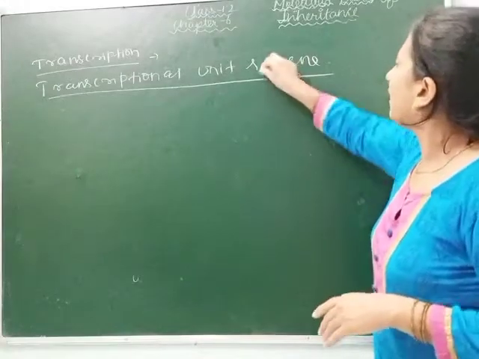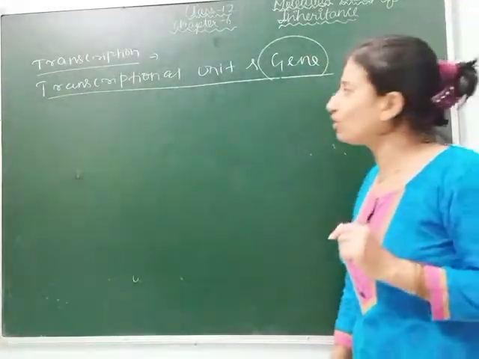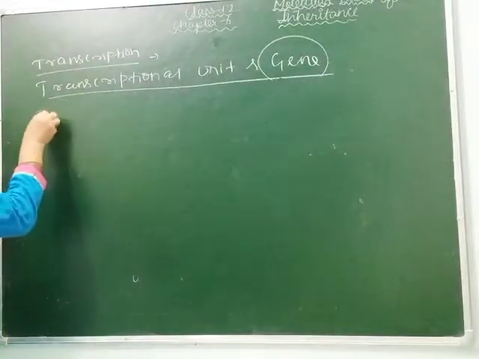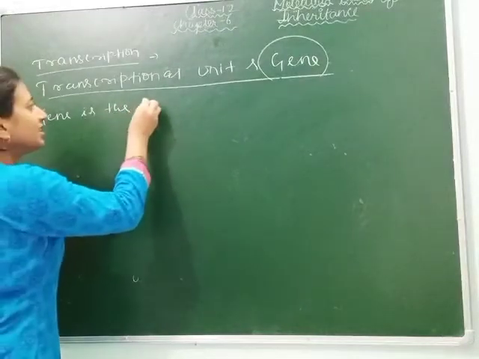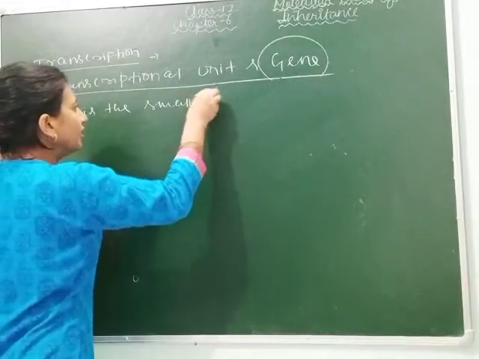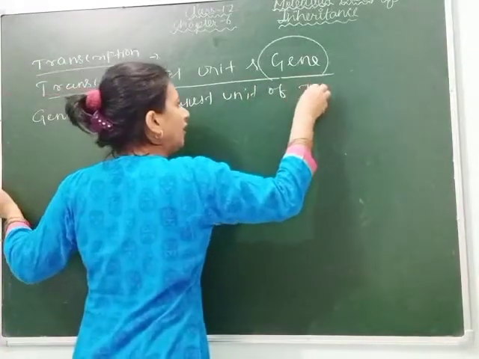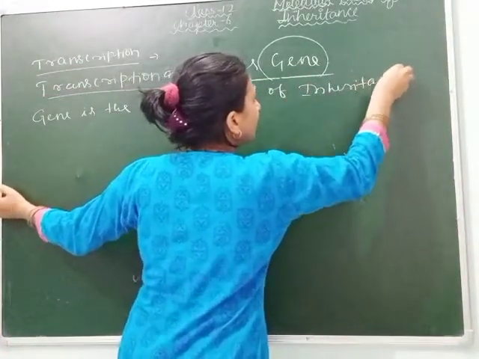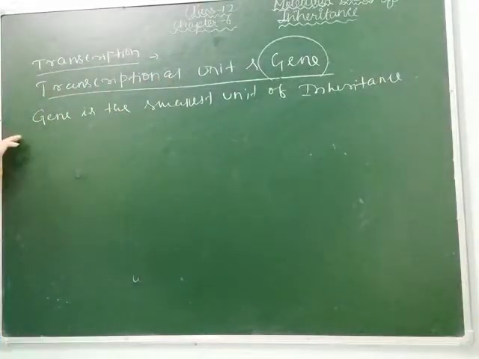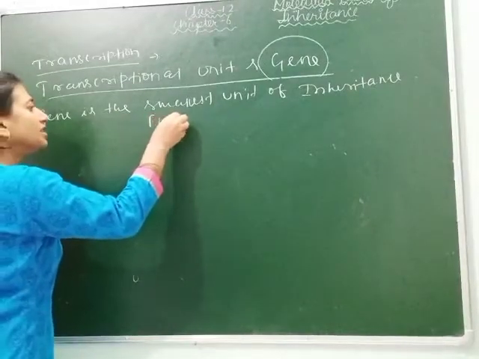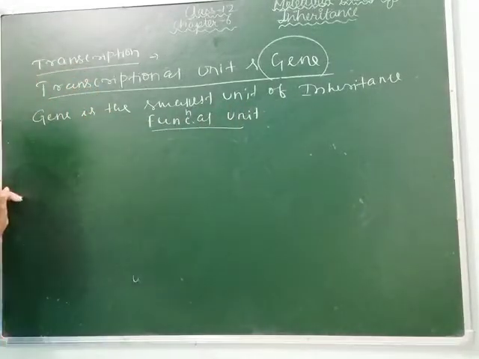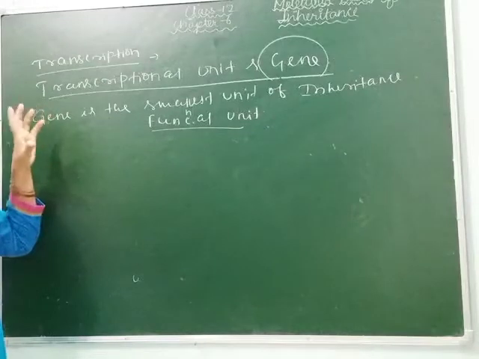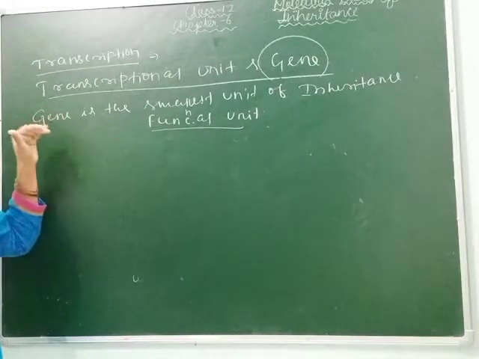So let's see what is the function of a gene. As you know, a gene is the smallest unit of inheritance. If we define the gene, it is the smallest unit of inheritance which carries the parental characters to their offspring. That's why we call it the smallest unit, or the functional unit. Why is this called the functional unit? Because all the functions for the inheritance pattern occur in a gene.